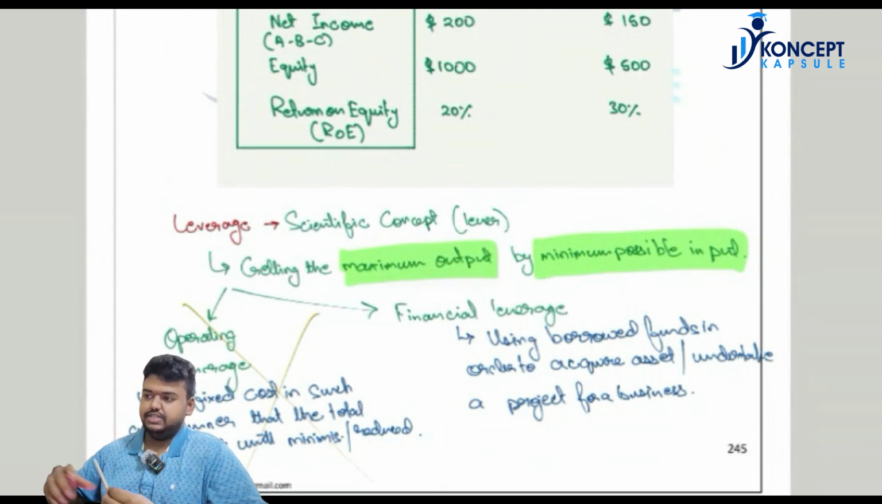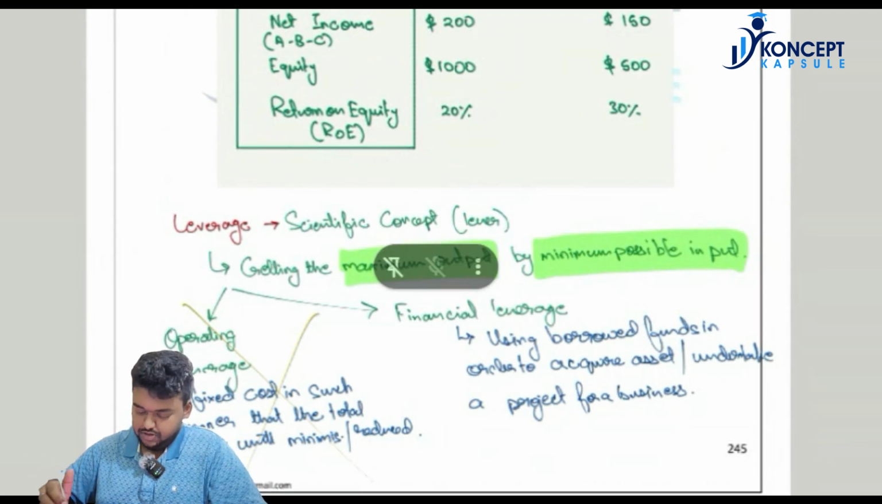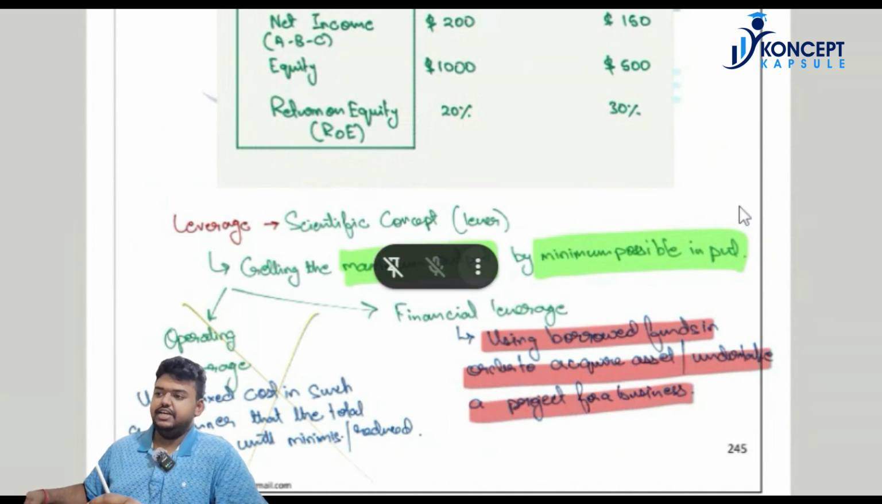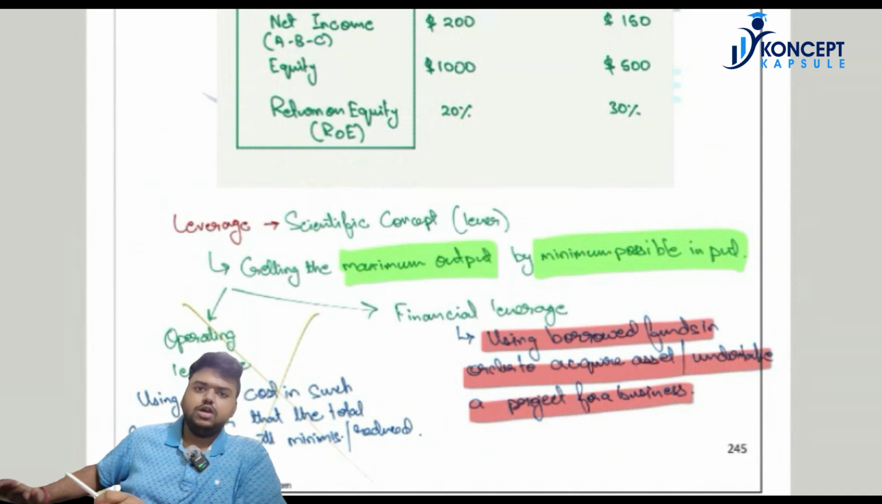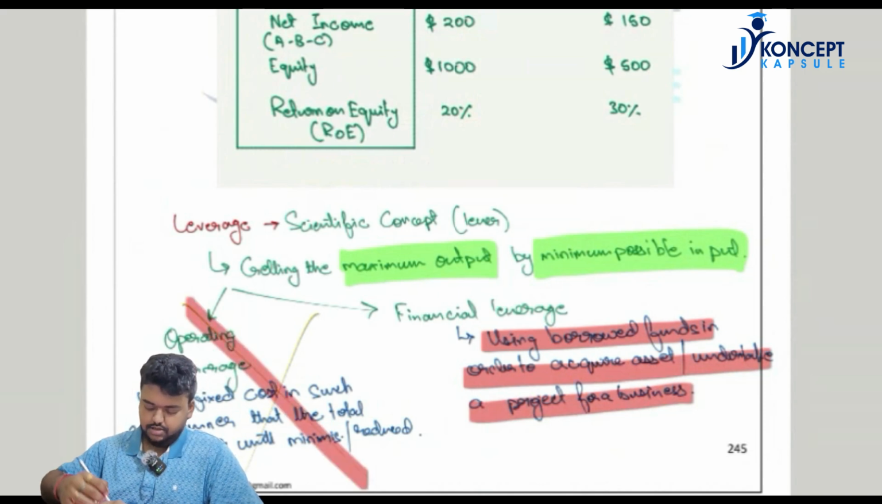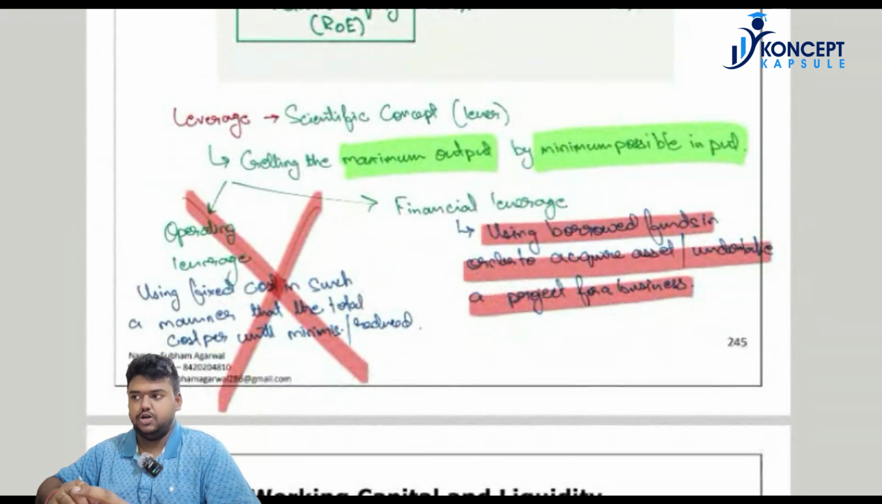So basically, what we were saying, what is financial leverage? Financial leverage means using the borrowed funds in order to acquire an asset or undertake a project for a business. So financial leverage indicates using the borrowed funds in the business operation. In the topic that we will be studying, impact of leverage on return on equity, we will not be considering operating leverage. There will be no discussion on operating leverage. The entire discussion will be based on financial leverage.